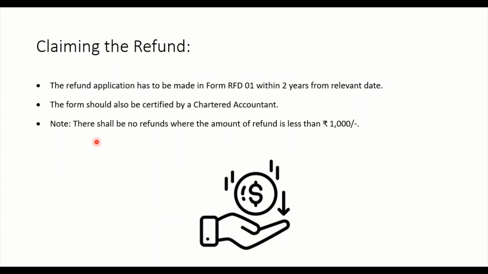Now, how do you claim the refund? The refund application has to be made in form RFD-01 within 2 years from the relevant date. Within 2 years, you have to fill up this form, and this is a completely online system. The form should also be certified by a chartered accountant if the amount you are claiming is more than 2 lakh rupees, and there shall be no refunds where the amount of refund is less than 1000 rupees. Because if you are claiming 500 or 600 rupees, the government says this is not needed.